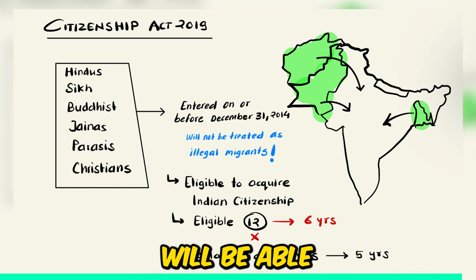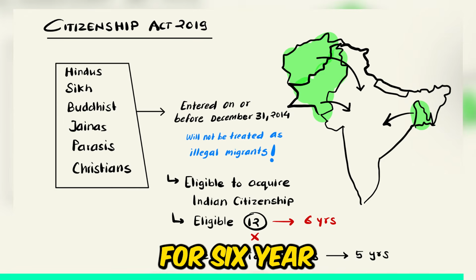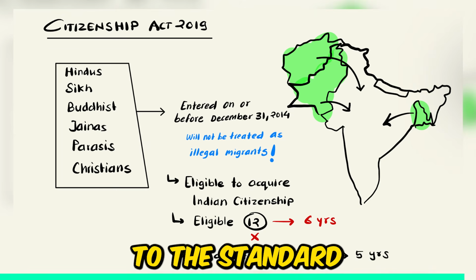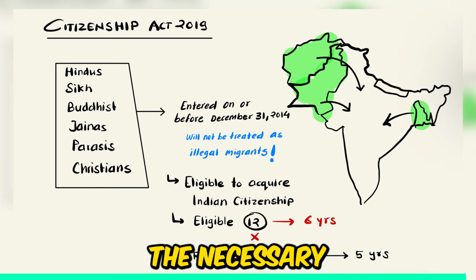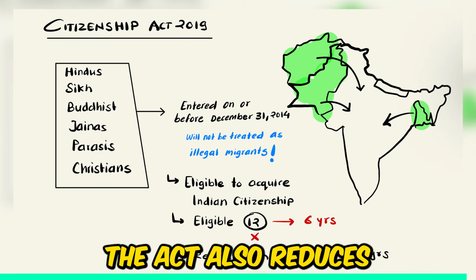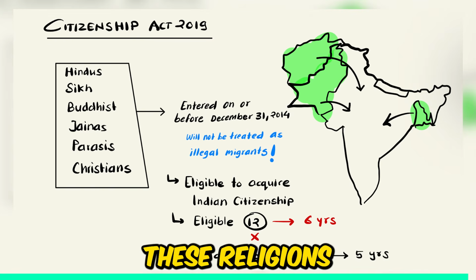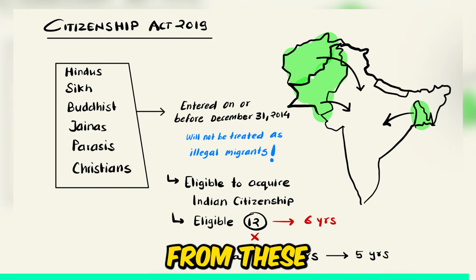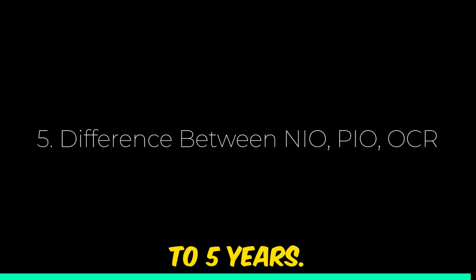These individuals will be able to apply for citizenship after residing in India for 6 years only, as opposed to the standard 12 years, even if they do not possess the necessary documentation. The Act also reduces the residency requirement for individuals belonging to these religions and originating from these three countries from 11 years to 5 years.